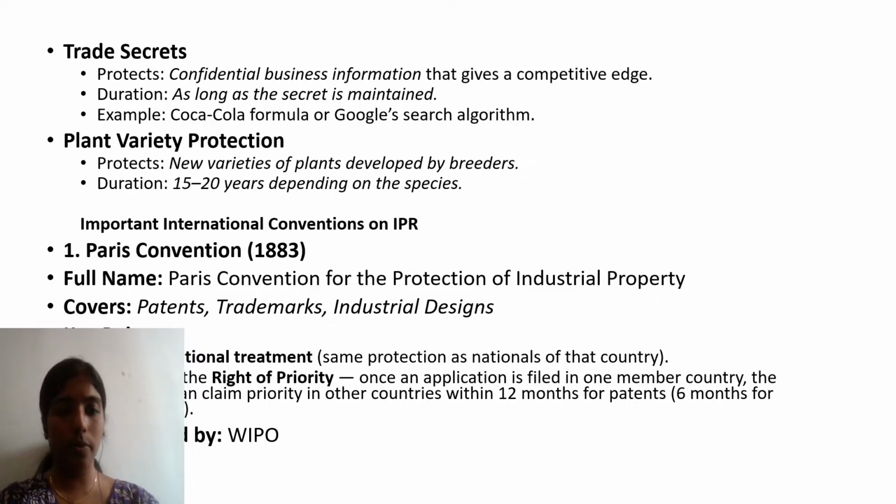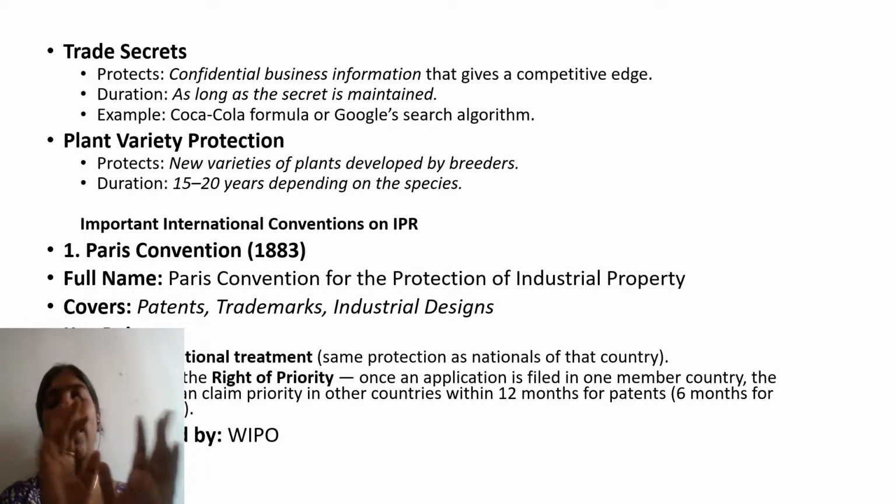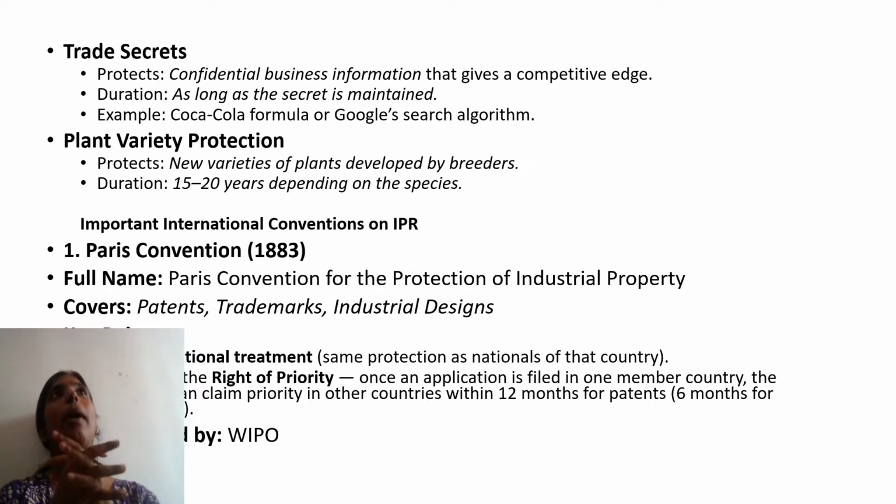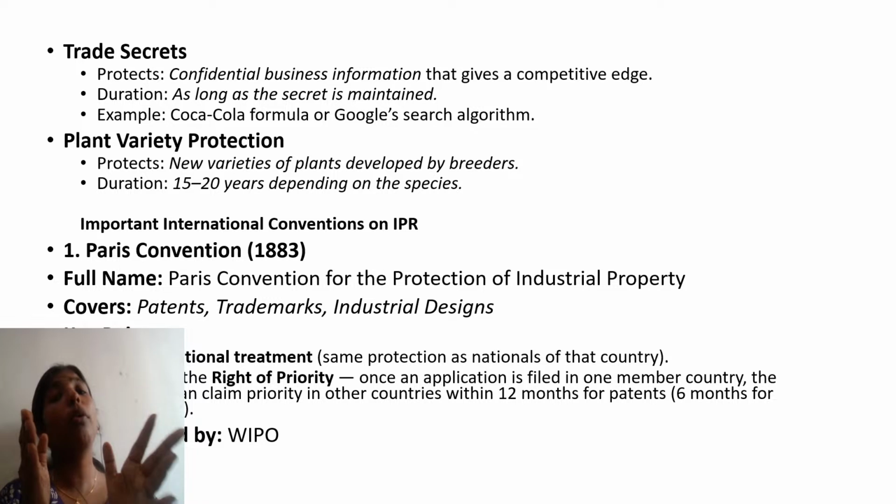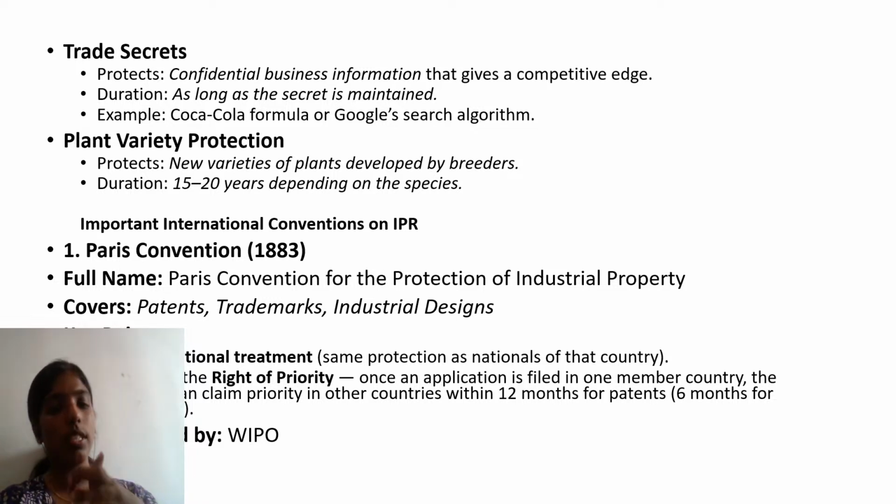These are the three areas the Paris Convention covers, and it provides national treatment, that is, the same protection as nationals of that country, and it introduces the right to priority. Once an application is filed in one member country, the applicant can claim priority in other countries within 12 months in the case of patents and 6 months in the case of trademark. So the Paris Convention gives more preference to patents, trademark, and industrial designs. This convention is administered by WIPO.